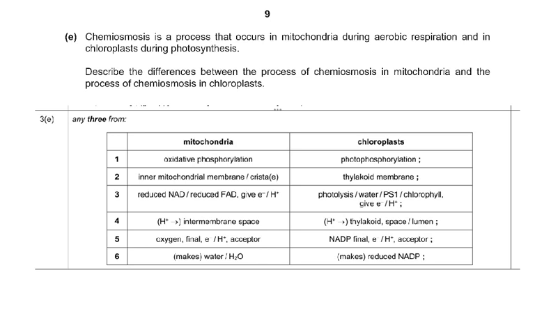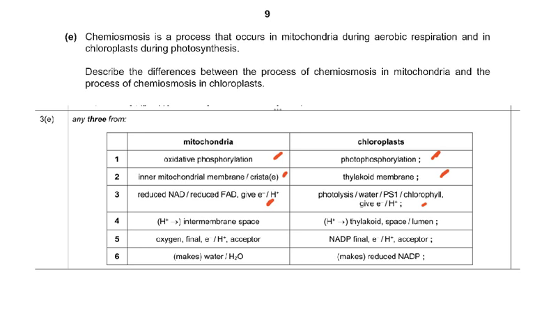Now, the mark scheme of this is very clear. Chemiosmosis in the mitochondria is called oxidative phosphorylation. Here it's photophosphorylation. Then in the mitochondria, the ATP synthase is on the inner mitochondrial membrane. The ATP synthase is on the thylakoid membrane. Then here reduced NAD and reduced FAD are giving the hydrogen for the ETC. Here there's going to be photolysis of water, and that is going to result in the hydrogen ions and the electrons, the water splitting into hydrogen ions and electrons.